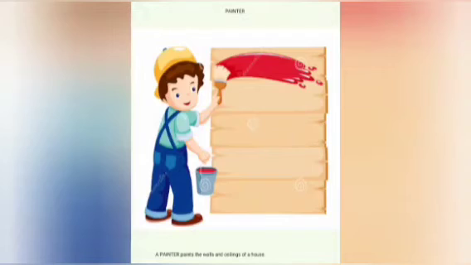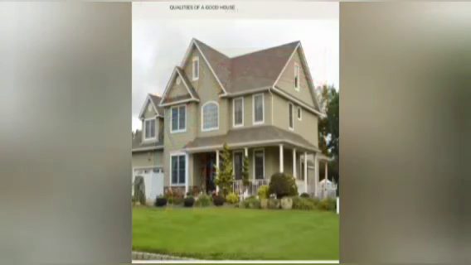A painter paints the wall and ceilings of a house. So these are the types of builders. Yes, children. Now we saw about the types of houses. Okay. What are the building materials we need for building a house? Who are the builders who help us in building a house?